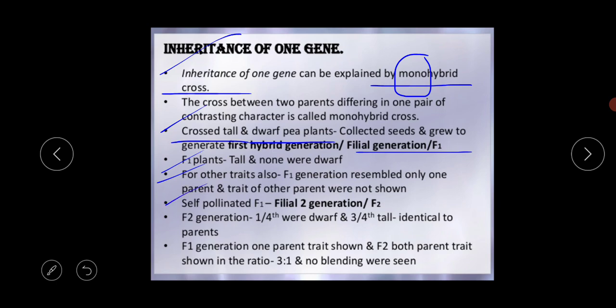The next thing is that the self-pollinated F1 gives the F2. The F2 generation means when the F1 generation is crossed with another F1 plant, that's called the F2 generation. In the F2 generation, we get 1/4 dwarf and 3/4 tall. And the last point is that in the F1 generation one parent's trait is shown, and in the F2 both parent traits are shown in the ratio 3:1, and no blending was seen.